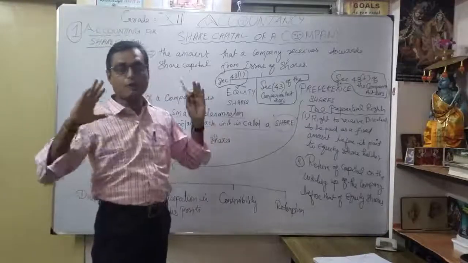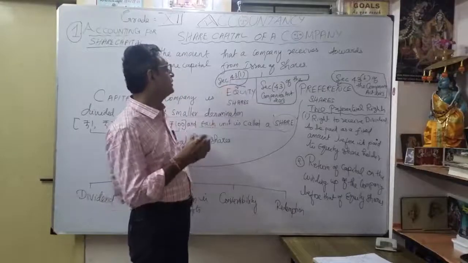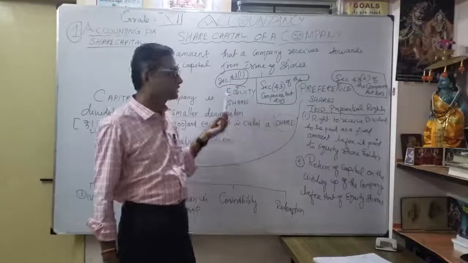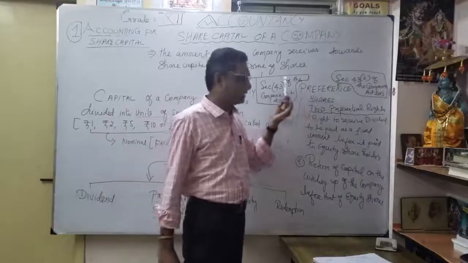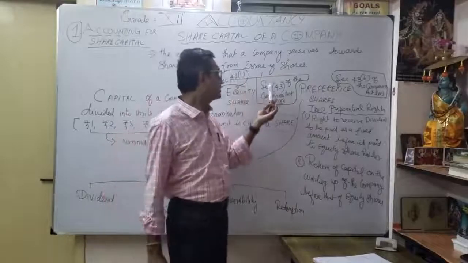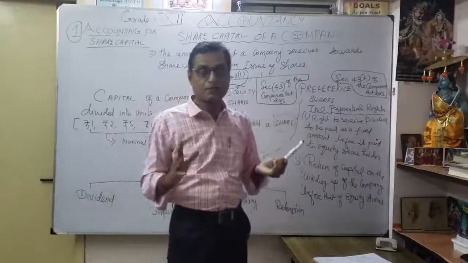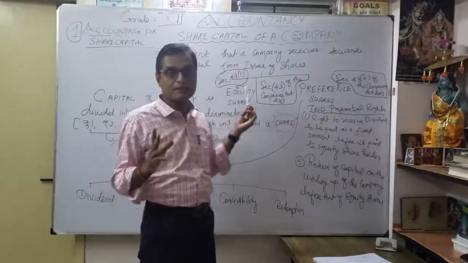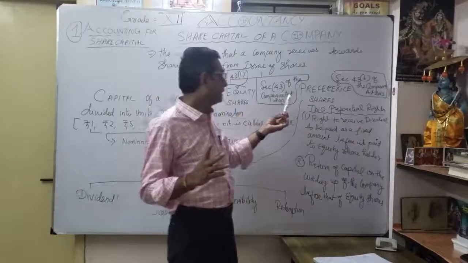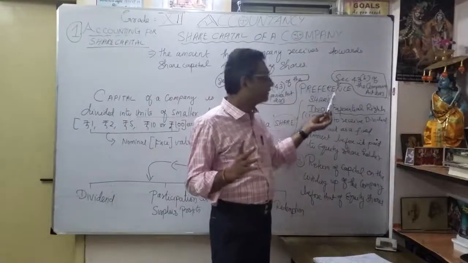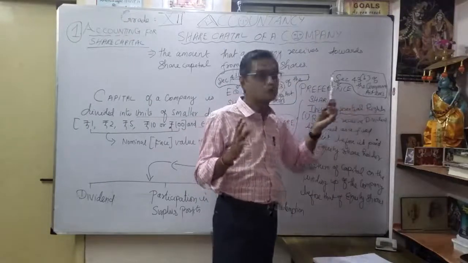There are two types of share. One is the equity share: under section 43, subsection 1, they clearly mention equity share, which we will discuss later. Thereafter, very important, the preference share. The two types of share are mentioned under section 43 of the Companies Act. One is the equity share, and the other is the preference share. Equity share is under section 43, subsection 1, and preference share is under section 43, subsection b of the Companies Act 2013.